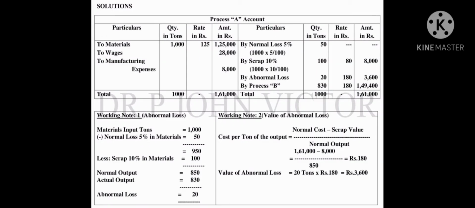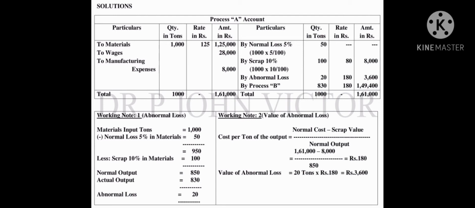Okay, follow the solutions. Process A account is being created as ledger type. See both sides, debit side and credit side, the information is particulars, quantity in tons, rate in rupees, amount in rupees. The same thing is there in the credit side also.